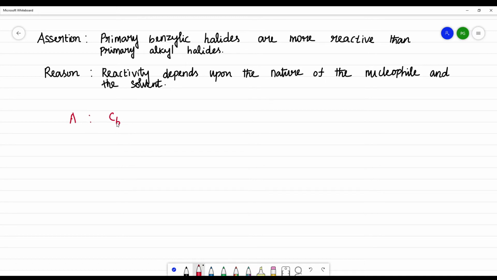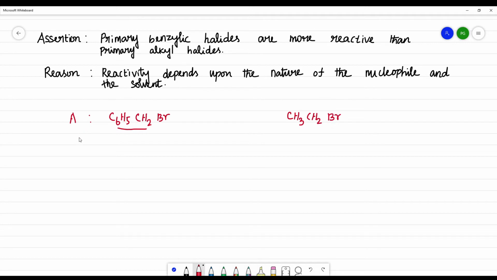That is C6H5CH2Br. This is benzyl and this is halide. And what is a primary alkyl halide? This is CH3CH2Br.